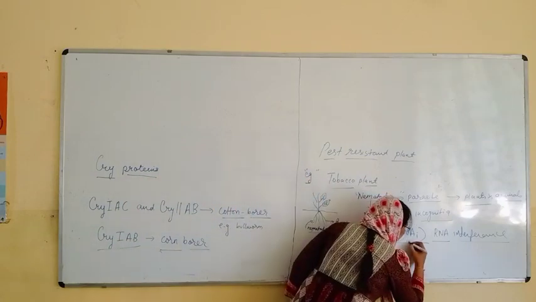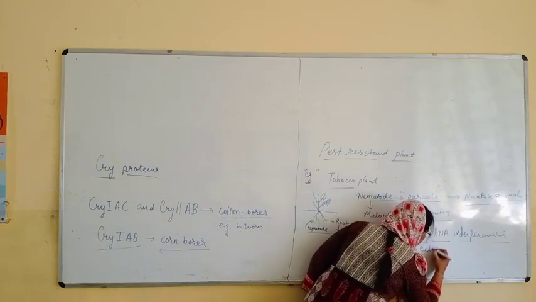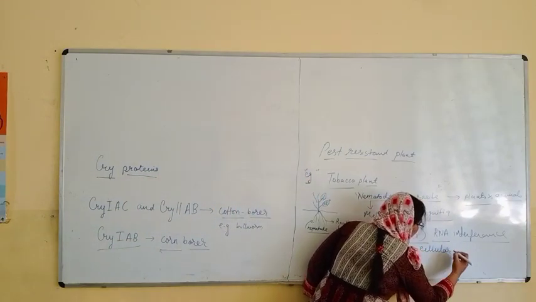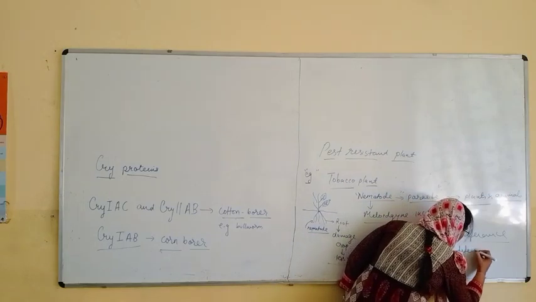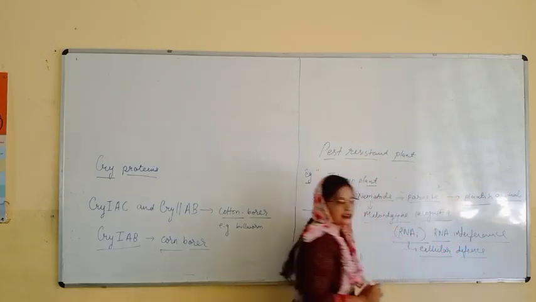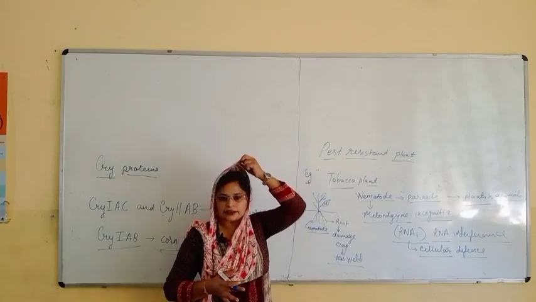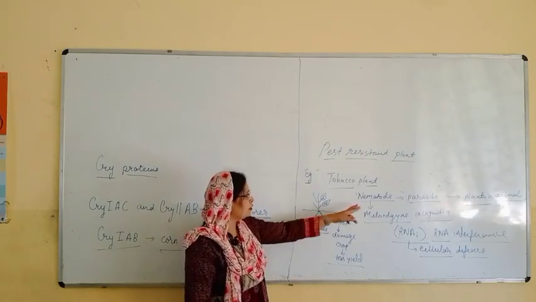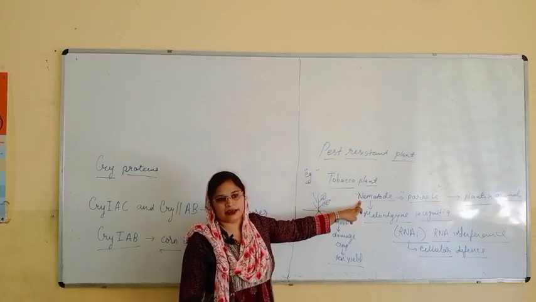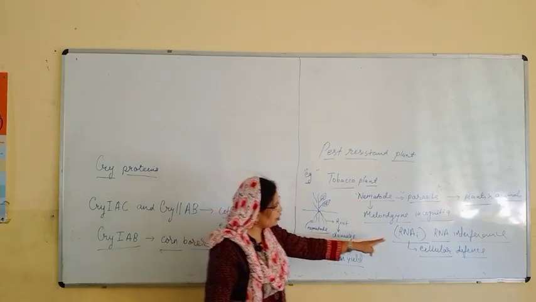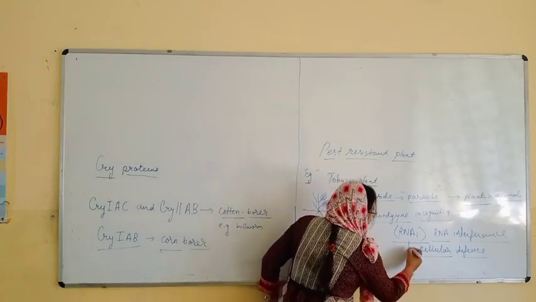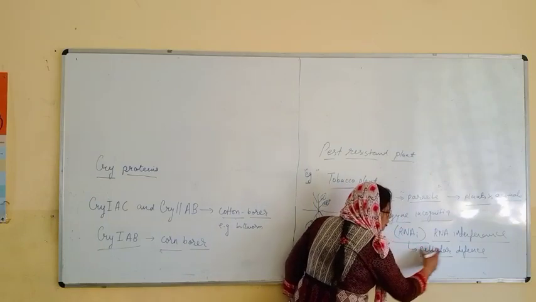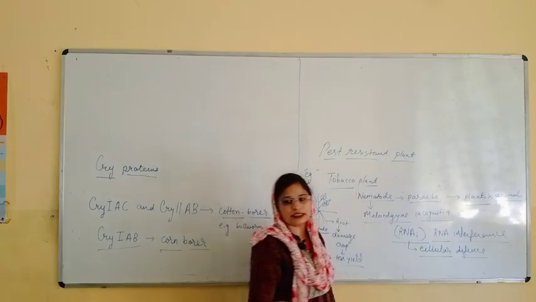So this RNA technology was for cellular defense. This is a mechanism for cellular defense. How can we protect that plant from the damage caused by this nematode? So we have one strategy, and this was the best strategy for cellular defense.